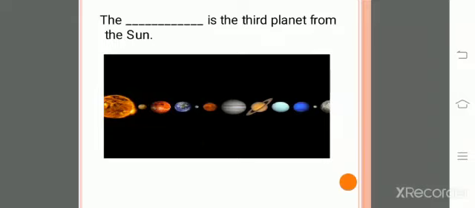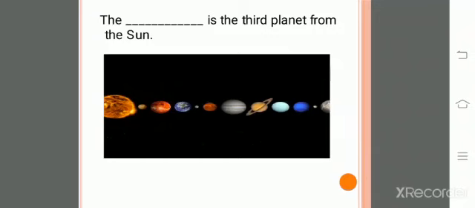If you count, number 1 is Mercury, number 2 is Venus, that is the evening star, and the third one is Earth, and Earth is the only planet in our solar system where life exists. Life is possible. No doubt scientists have searched for life on other planets also, but till now we have not found any life on any other planet. So the Earth is the third planet from the sun.